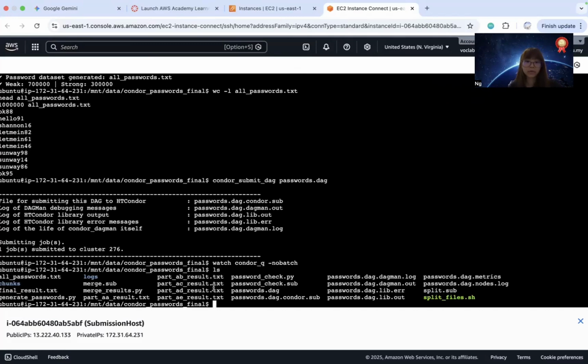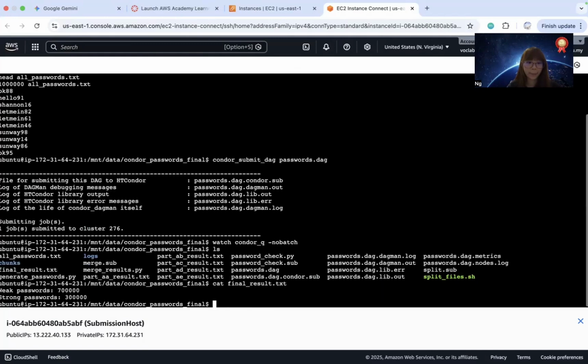After the workflow completes, we can see that there are several new files created. We have this new chunks directory, logs, our final result from the merge job, the result of each of the chunks, and our DAGMan workflow log, output and error files. To see if our workflow really works, we check whether the final result shows us the total weak and strong passwords or not.